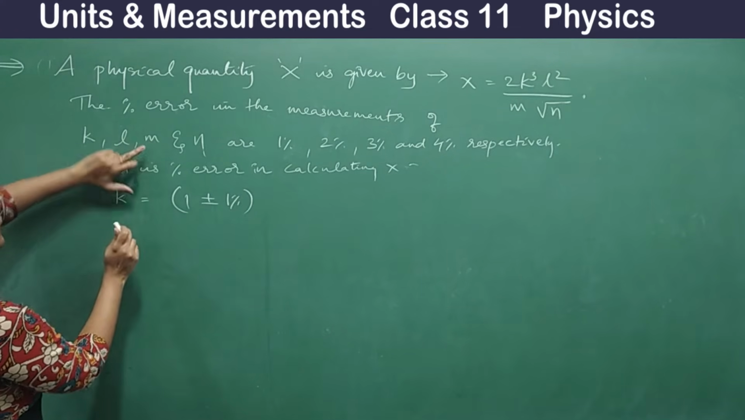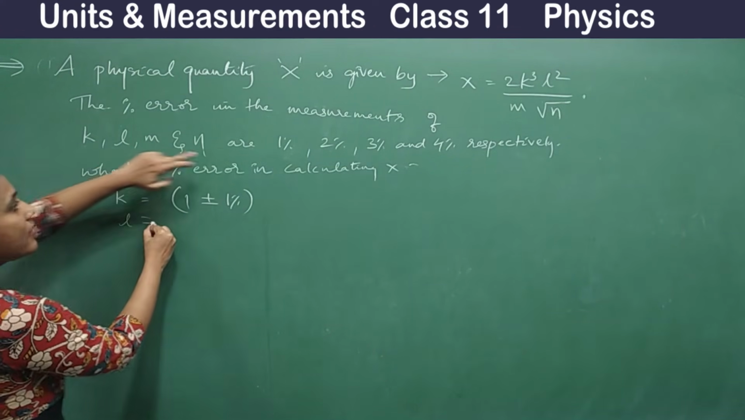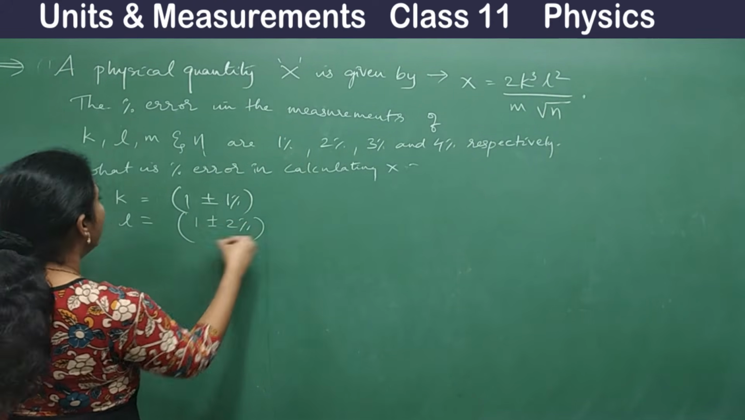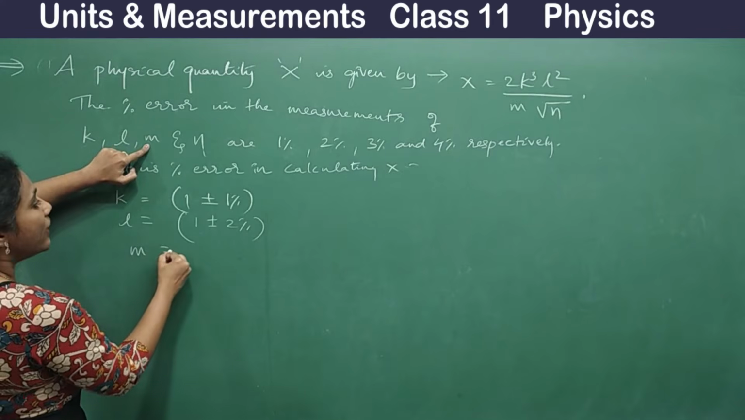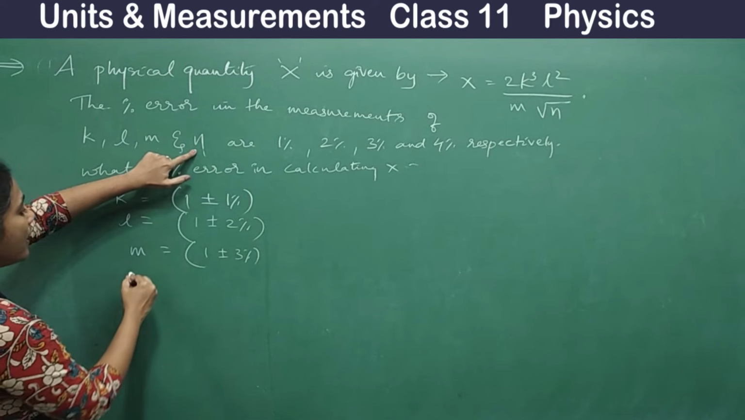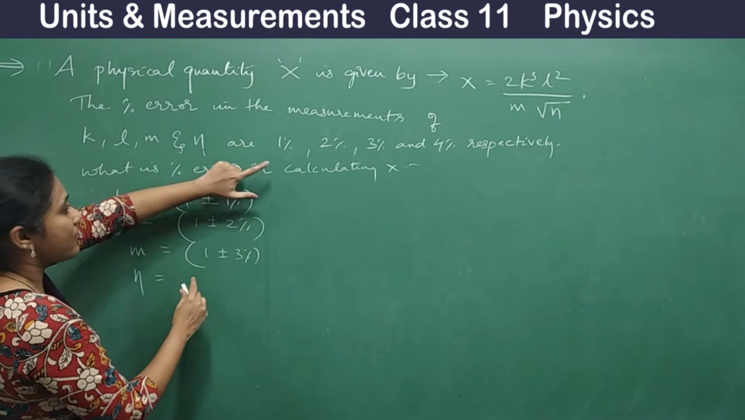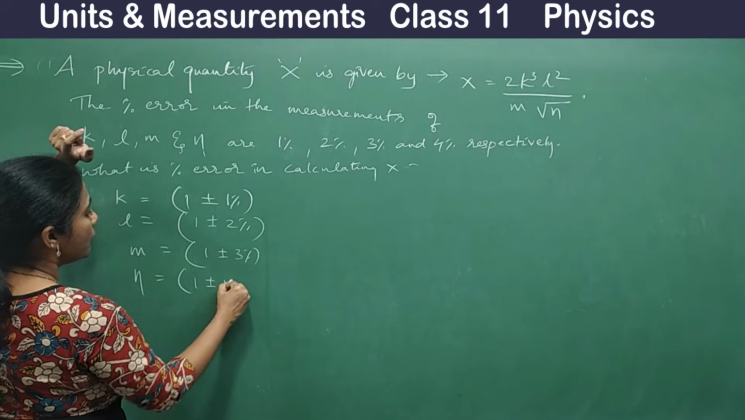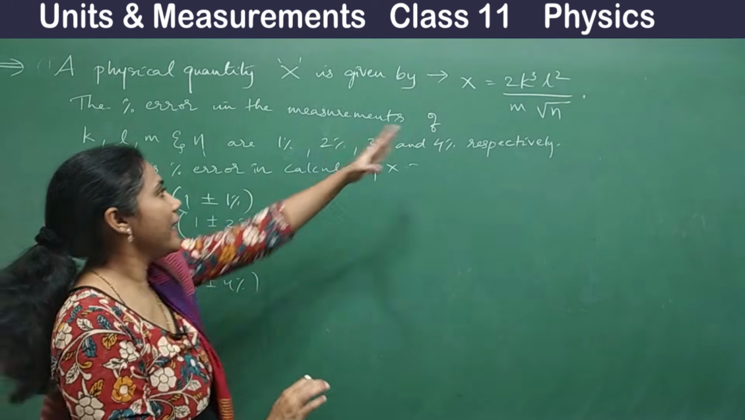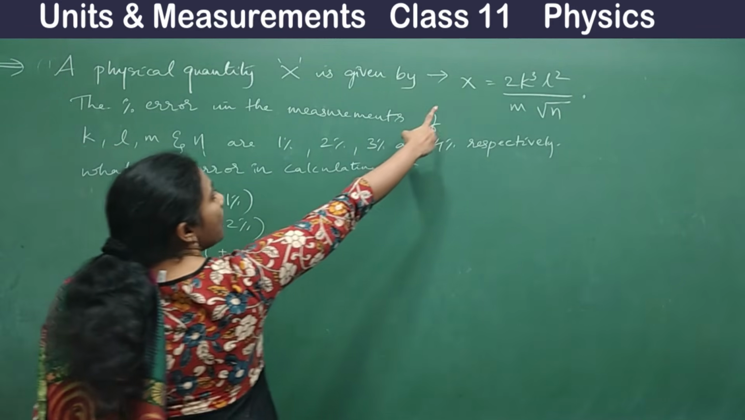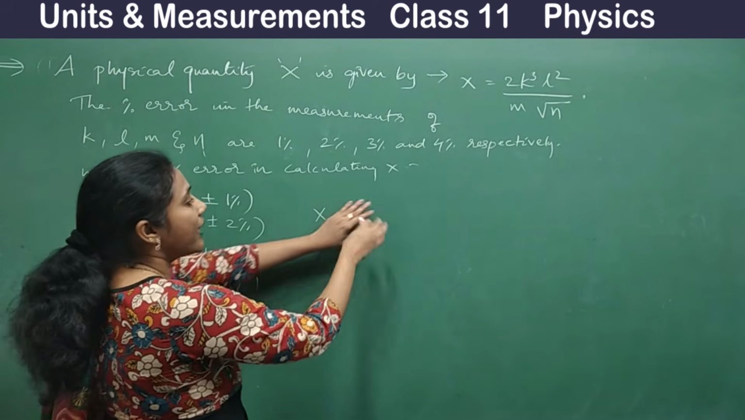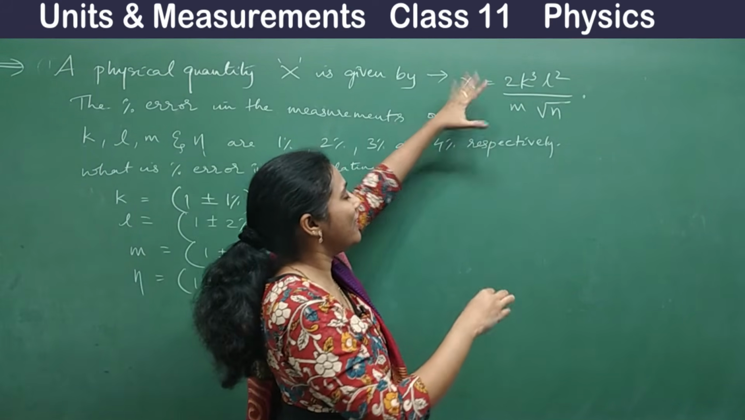Write it this way. Okay, and percentage error of L is equal to 2%, right? I can write it as 1 plus or minus 2%. Percentage error of M is equal to, write it as 1 plus or minus 3%. Percentage error of n, whatever, is equal to 1 plus or minus 4%, right? Fine. So now you substitute these things according to the formula. So what's your formula? x is equal to, okay, 2, you leave it. So that's the calculation part you can leave.